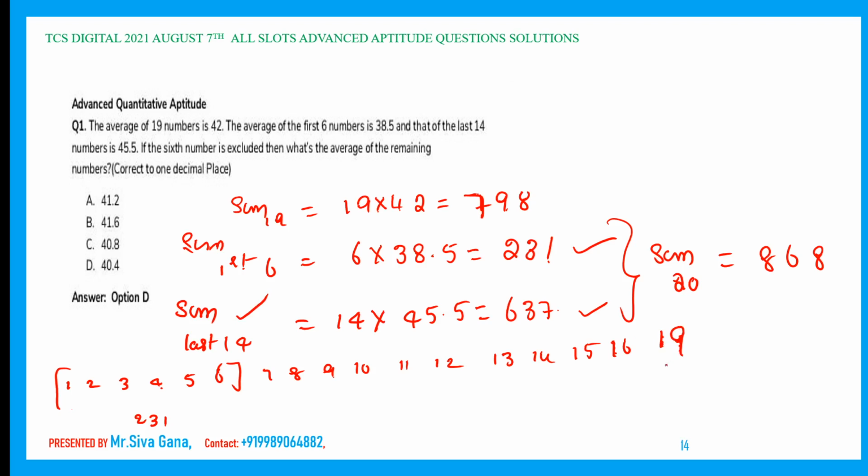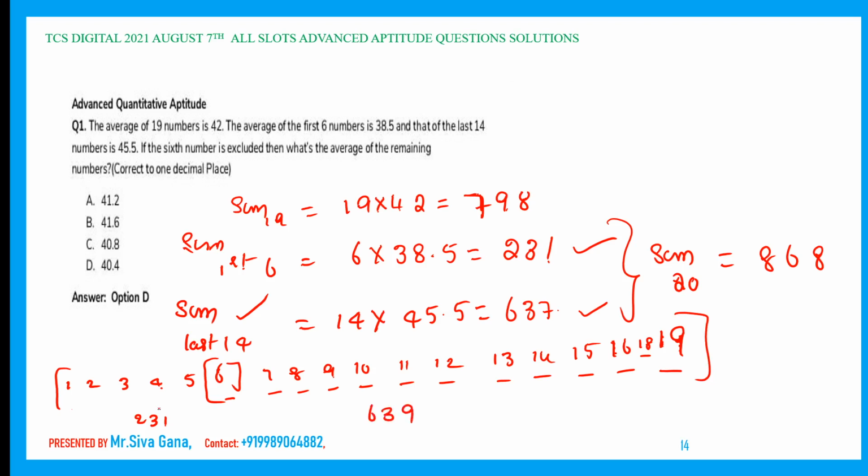Last 14 numbers in the sense 1, 2, 3, 4, 5, 6, 7, 8, 9, 10, 11, 12, 13, 14, 15, 16. Something is missing. This is right. So this is the sum of the 14 numbers, right? Sum of the 14 numbers is 637.